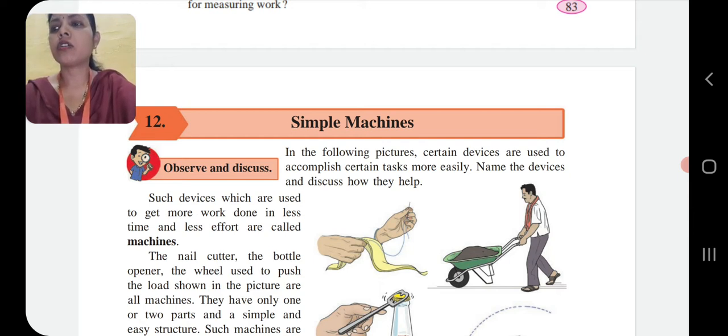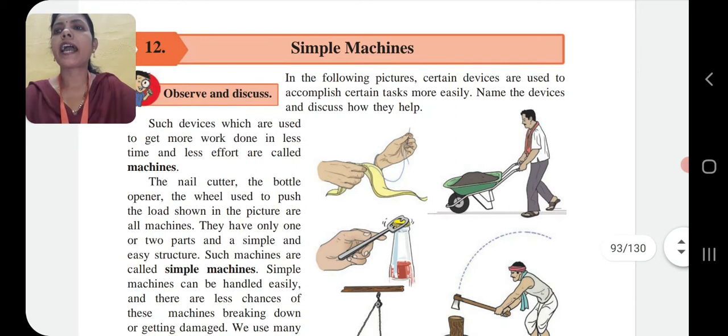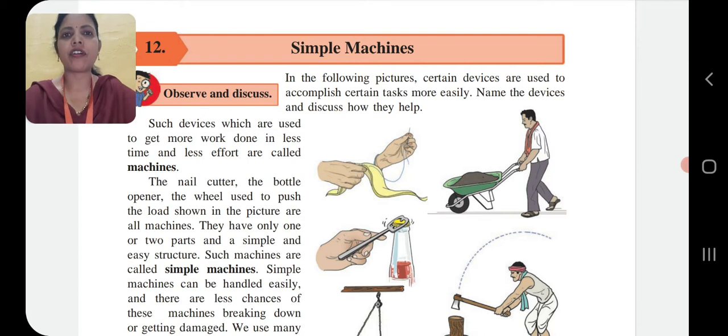So children, in the previous video of this chapter, we completed what is a machine and the types of machine: simple machine and complex machine. Devices which are used to get more work done in less time and with less effort are called machines.